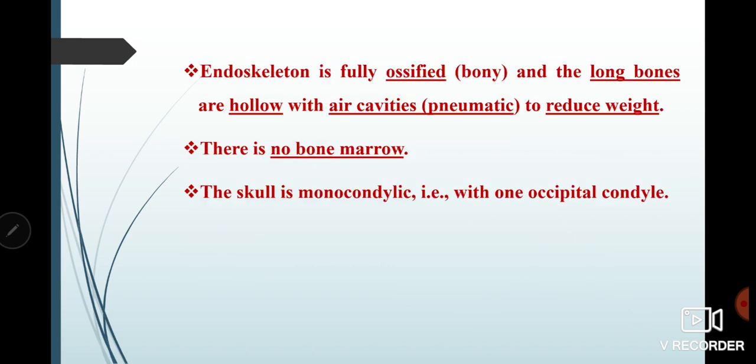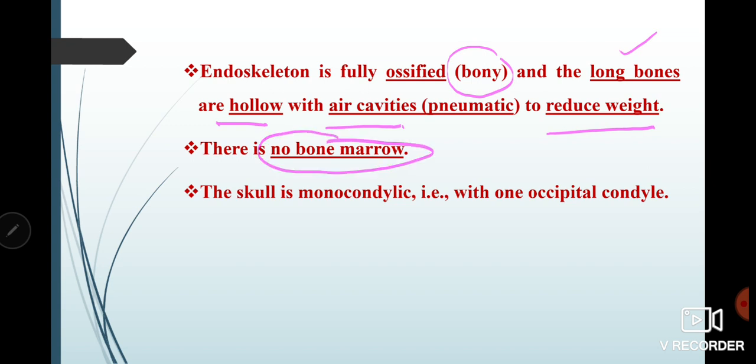now what about their endoskeleton? One important feature of these birds is that their endoskeleton is fully ossified or bony. And an important thing is that their long bones are hollow, means they have air cavities present inside that reduce the weight of the bones and the weight of the body. That means they have no bone marrow present. Why do they have these long bones which have cavities? Because air will be present in them, that will reduce the body weight of these birds, and that will help them in flight.